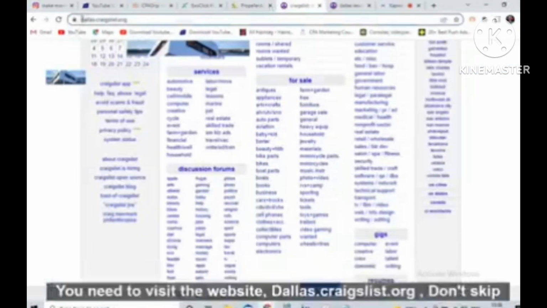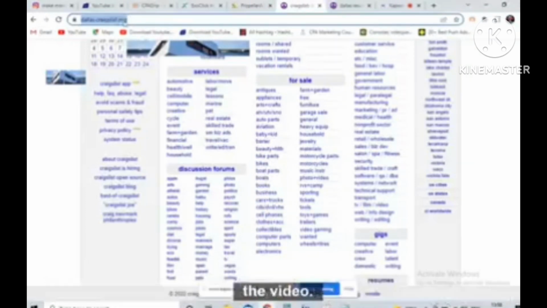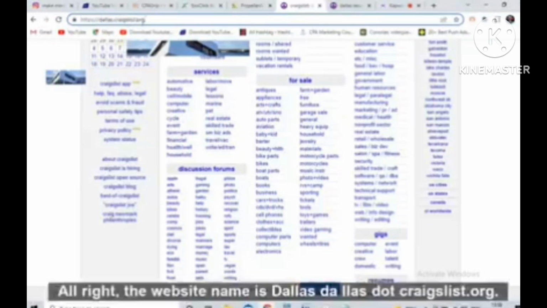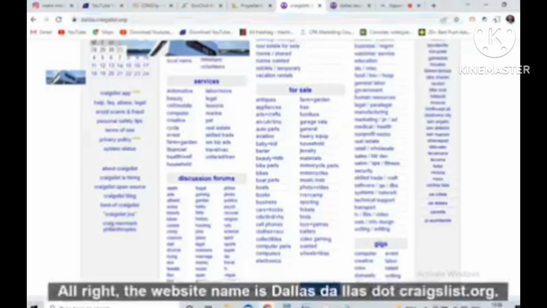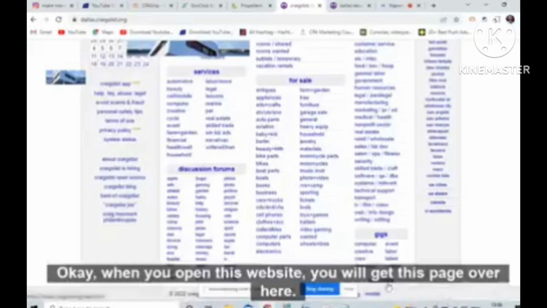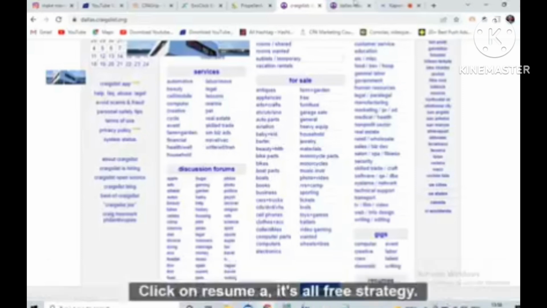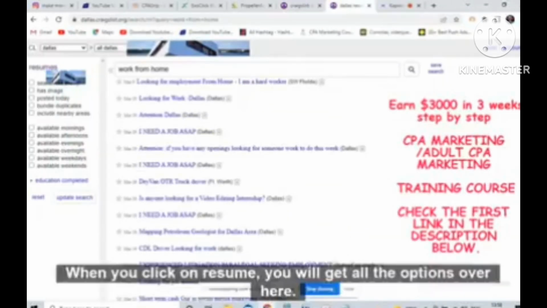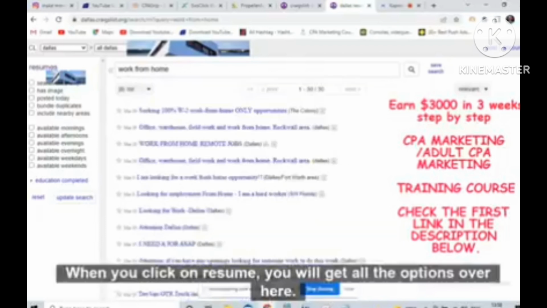See, you need to visit the website dallas.craigslist.org. Don't skip the video. I'll tell you the trick, how you need to promote this offer. The website name is Dallas, DALLAS.craigslist.org. When you open this website, you will get this page. Over here, click on resume. It's all a free strategy. I'll tell you what to write. Stick to the video.